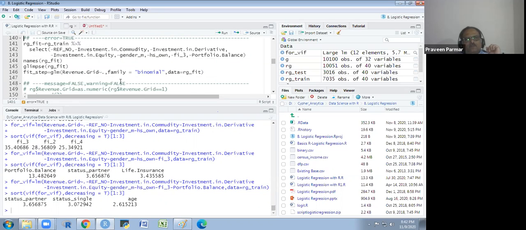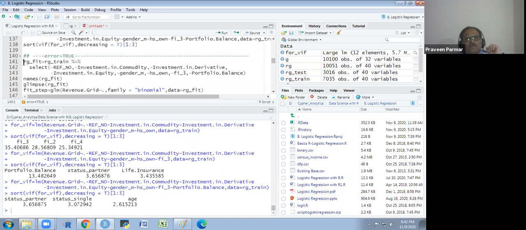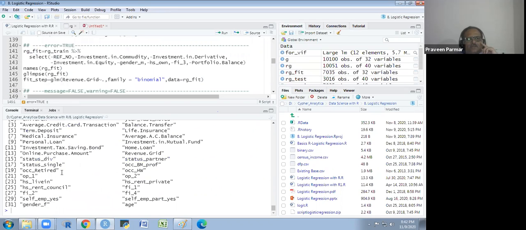Okay. Now what I am doing, I am making an RG fit data frame, removing all these variables. What I have removed here includes the reference number also. I will show you the names in this. So there are 32 variables I have at present, and I will take this.